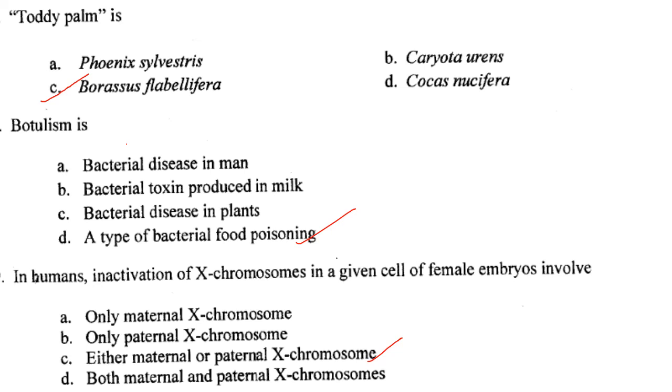Then next one. Toddy palm is Borassus flabellifera. Answer is option C. Then botulism. Botulism is a poisoning caused by toxin produced by Clostridium botulinum bacteria. So the answer is a type of bacterial food poisoning. Answer is option D. Then in humans, inactivation of X chromosome in a given cell of female embryo involves either maternal or paternal X chromosome. That is in the case of Barr body formation. So either maternal or paternal X chromosomes can be inactivated.